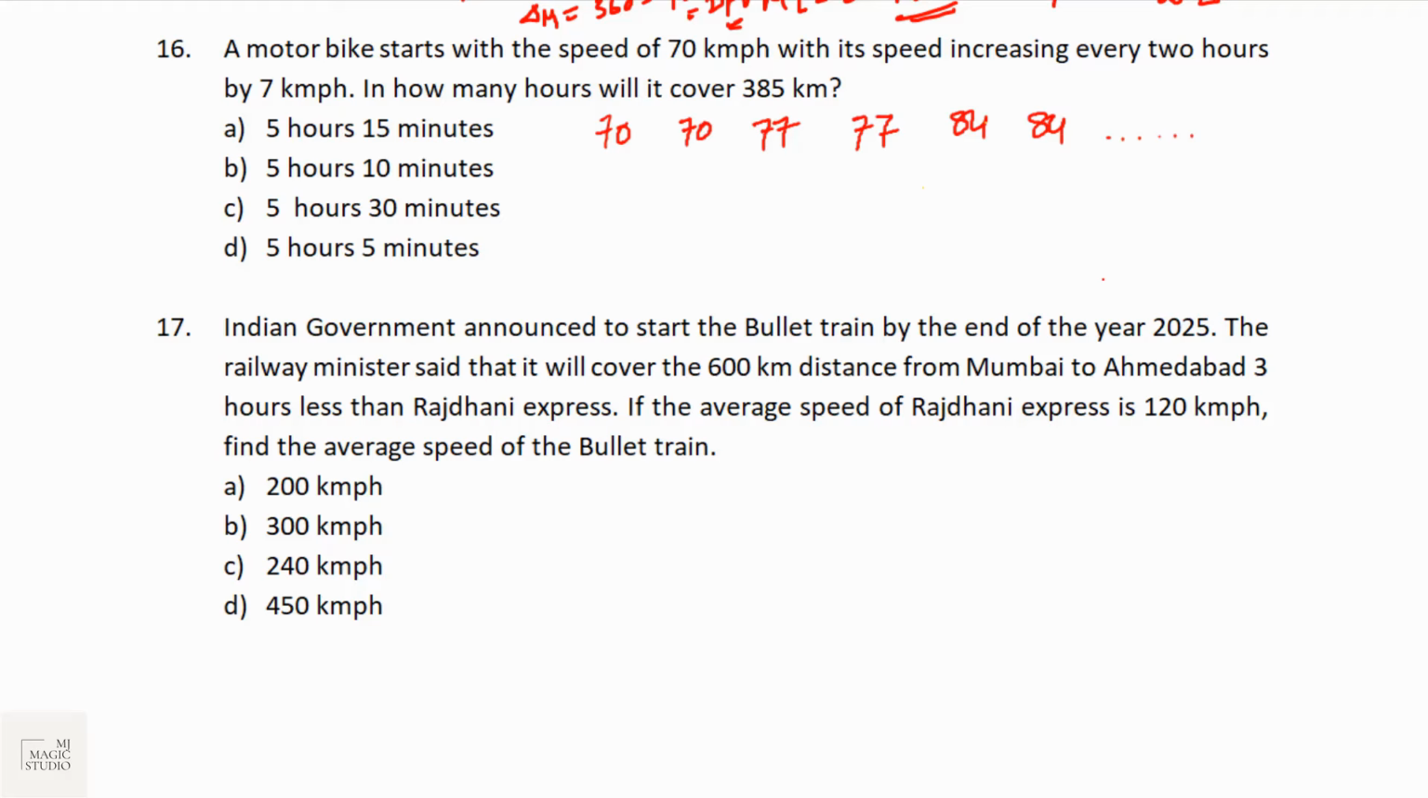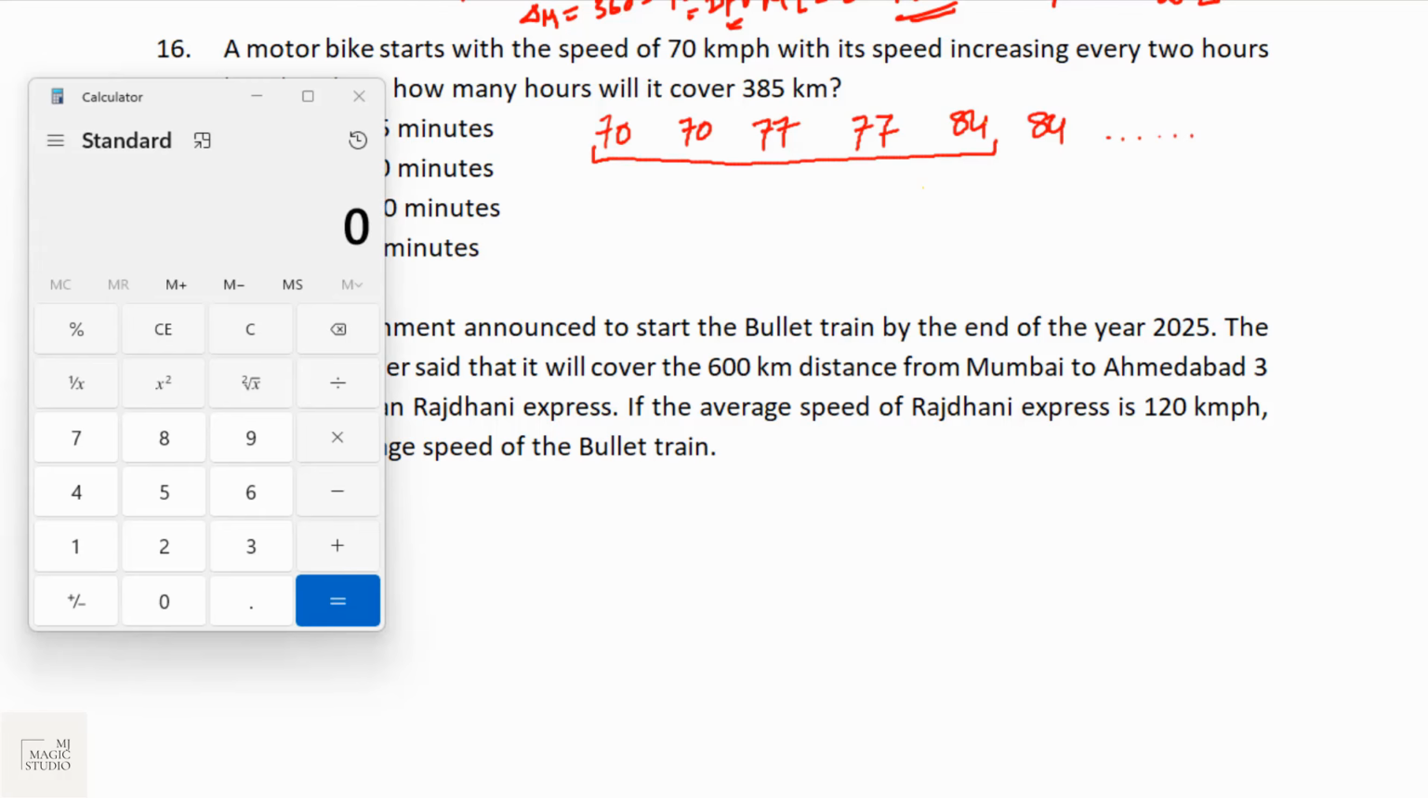In the options we can see that 5 hours is given. So let us see the total of the first 5 hours, that is 70 plus 70 plus 77 plus 77 plus 84. That comes to 378. But we need to cover a distance of 385. So 385 minus 378, in the 6th hour you need to cover 7 kilometers.